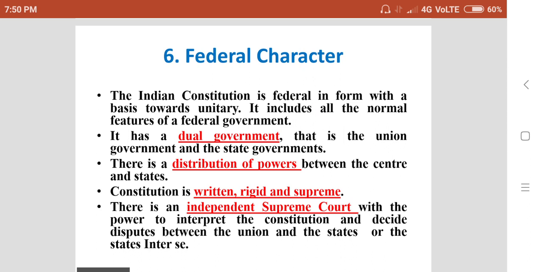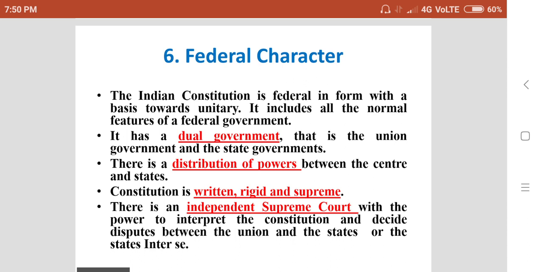Sixth feature, federal character. The Indian Constitution is federal in form with a bias towards unitary. It includes all the normal features of a federal government. It has a dual government, that is, the union government and the state governments. So, dual government is the important feature of the federal system that we have in our country. So, two sets of governments are working in our country.